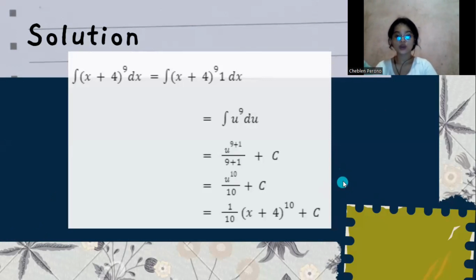So for that, we'll have the integral of u to the power of 9 du is equal to u to the power of 9 plus 1 over 9 plus 1 plus c. Perform the given equation, and it will be equal to u to the power of 10 over 10 plus c. For the final answer, we'll have 1 over 10 times x plus 4 to the power of 10 plus c.